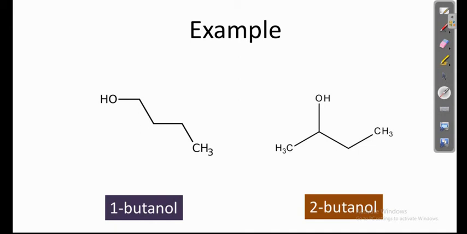In 1-butanol, the OH group is attached to the first carbon atom of the molecule, whereas in 2-butanol the OH group is attached to the second carbon atom of the chain. These two molecules have the same molecular formula, same functional group, but the only difference is the position. That's why these molecules are called positional isomers.